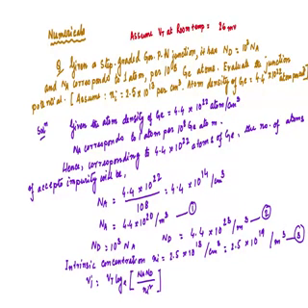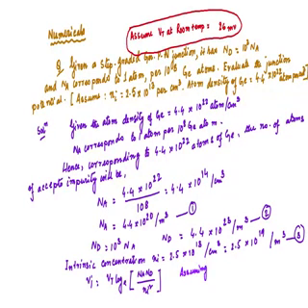So please note it down. So assuming Vt equals 26 millivolt, we have